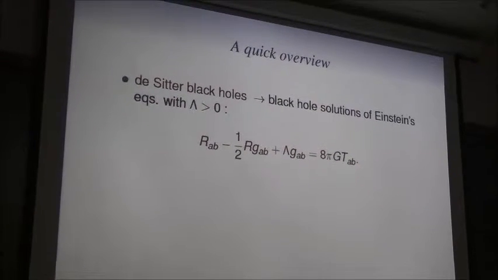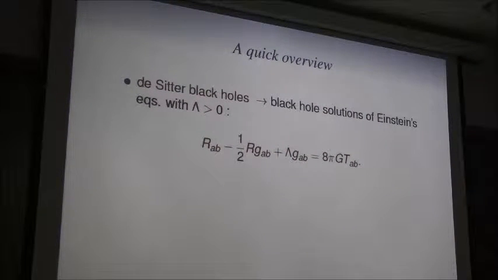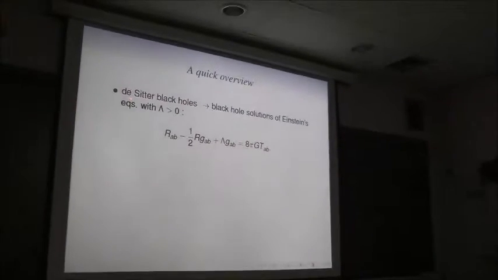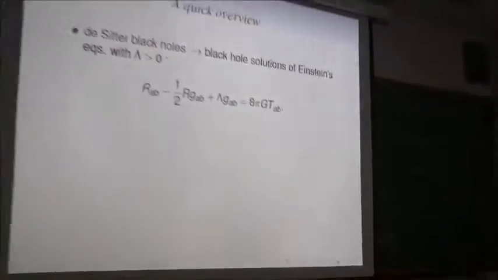So what are de-Sitter black holes? The de-Sitter black holes are black hole solutions of Einstein's equations with a positive cosmological constant lambda given by this, where T_AB is any energy momentum tensor.